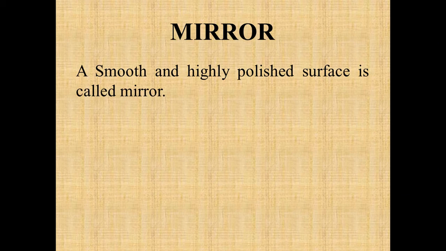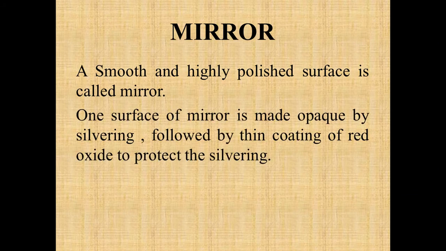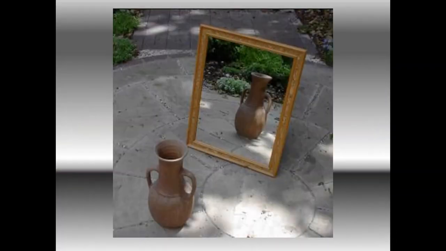But in the case of a mirror, one surface is smooth and highly polished, and it is made opaque by silvering followed by a thin coating of red oxide in order to protect the silvering. For example, in this case you can see a mirror. Whenever you place an object in front of the mirror, you can easily see an image in the mirror which is exactly of the same shape and size as the object.